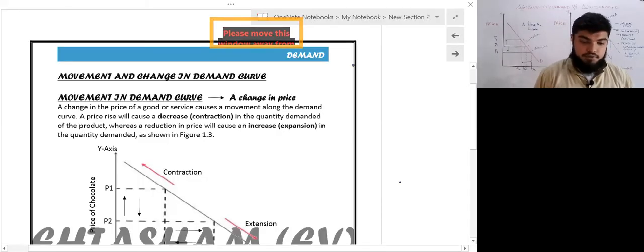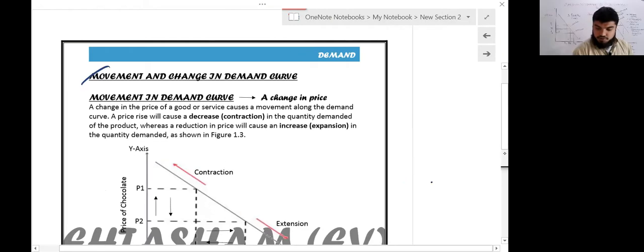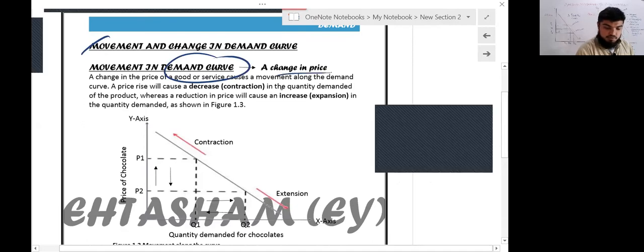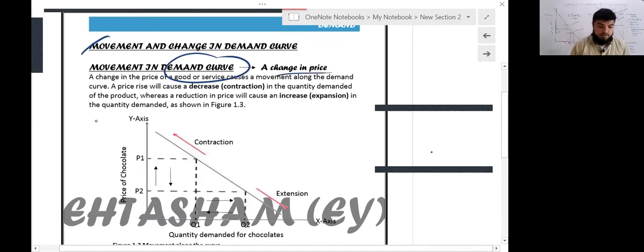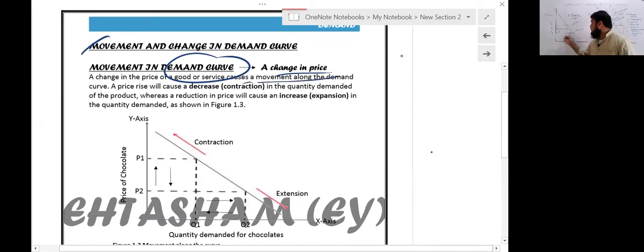Here we continue with movement and change in demand. What is a movement in demand? Movement in the same demand curve is due to a change in price. A change in price of goods and services causes a movement along the demand curve. Yes, we have understood this with the diagram.